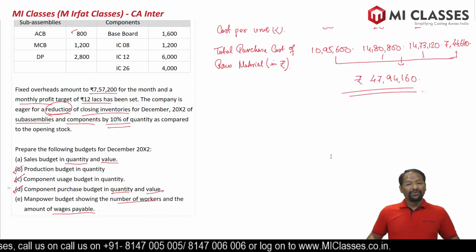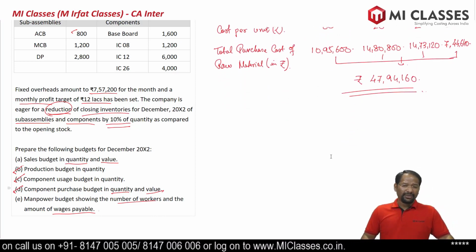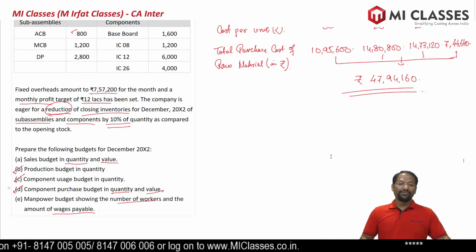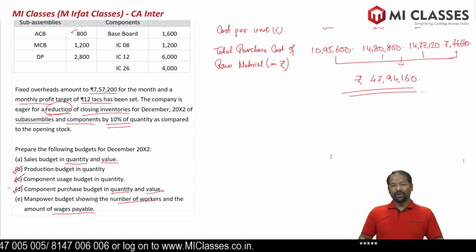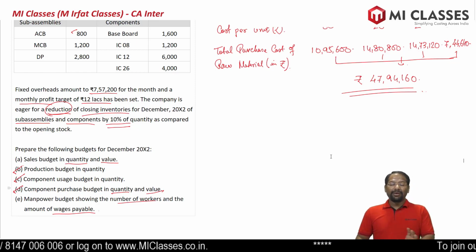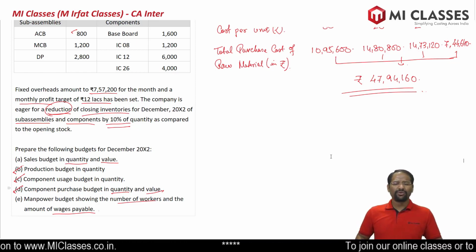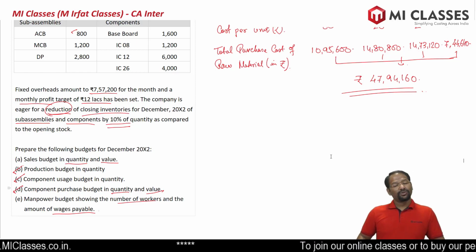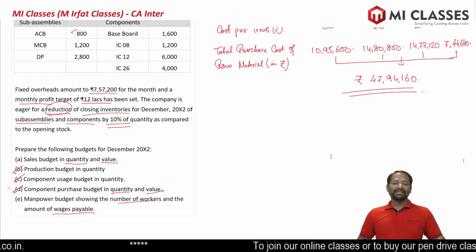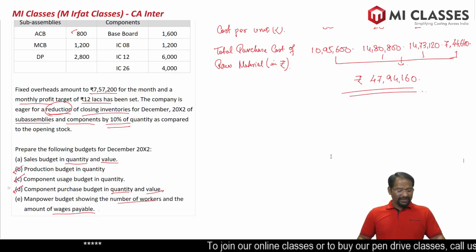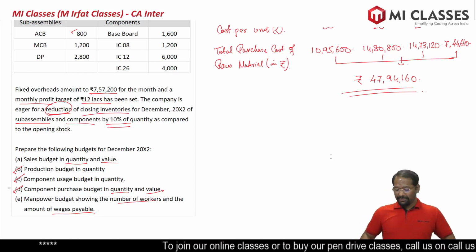Remember, to calculate the manpower hours, we need to start our calculation from production budget, because manpower cannot have any opening stock, cannot have any closing stock. Labor does not have any opening or closing stock. So directly from production, very basic simple calculation. One such question and you will be able to remember it.